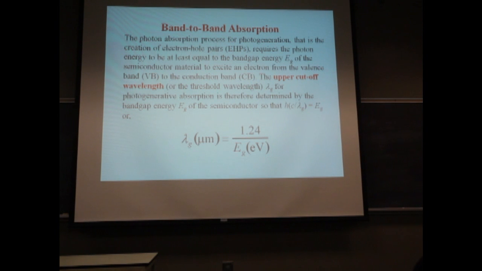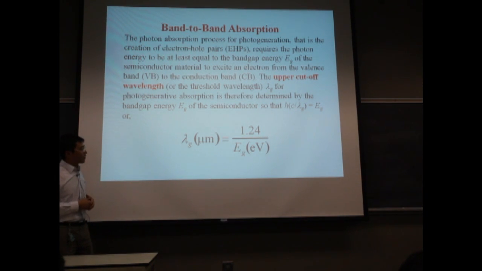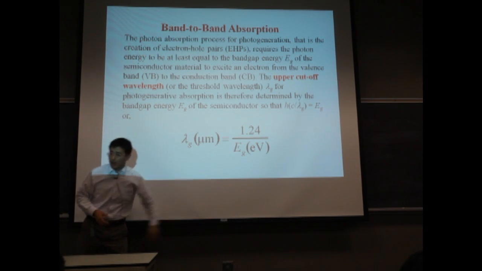Another type of absorption is band-to-band absorption. This is when the photon energy of the light is higher than the band gap, so that the electron can absorb the photon and be excited from the valence band to the conduction band. This is called the band-to-band transition. There is a cutoff frequency as well as a wavelength given by the band gap.